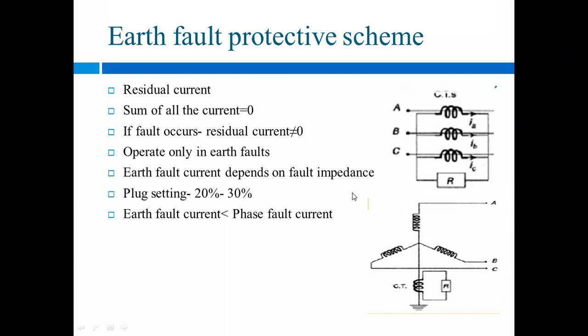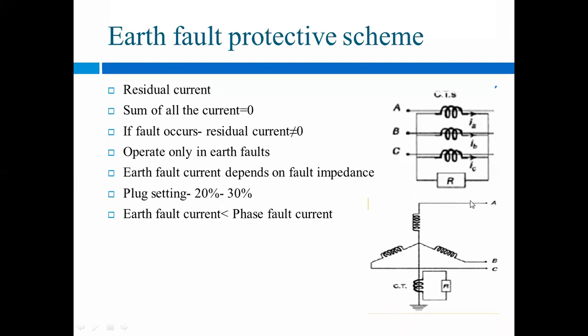So we can set this earth fault relay current value at 20 to 30%. Then earth fault current is less than the phase fault current. As we have already seen, phase fault currents are more severe than the earth fault current.